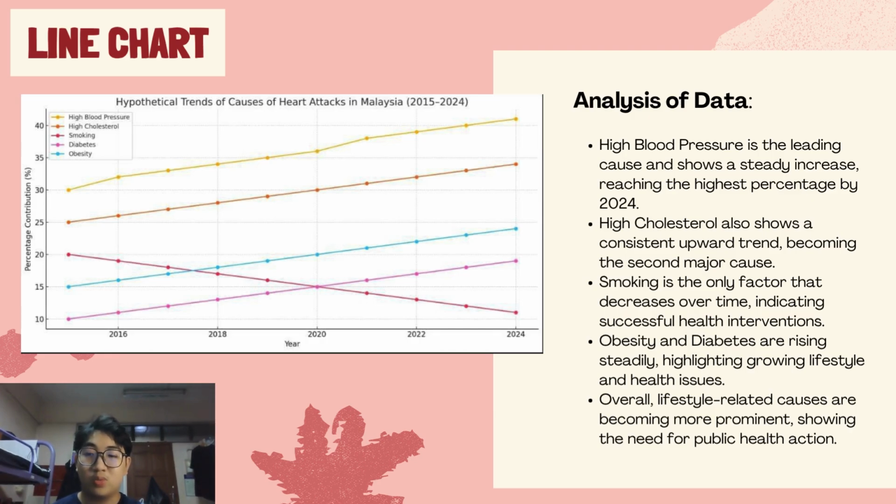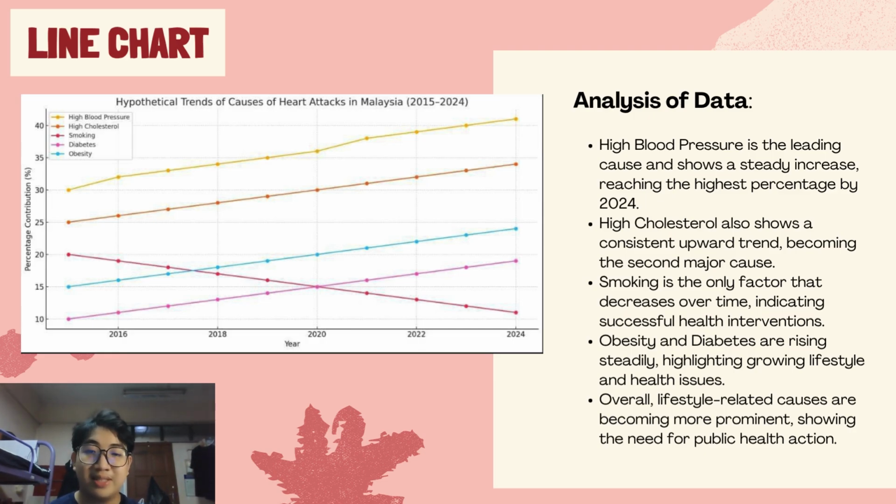After that, we got smoking, which is the only factor that decreases over time. As we can see, it declined steadily from 20% in 2015 to below 50% in 2024. This may indicate improved public awareness or that anti-smoking campaigns may be effective.